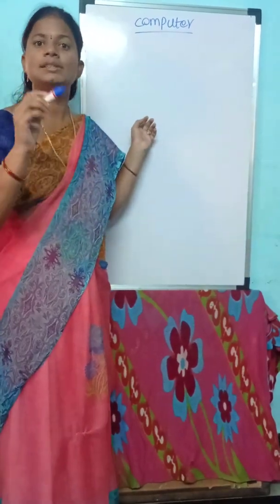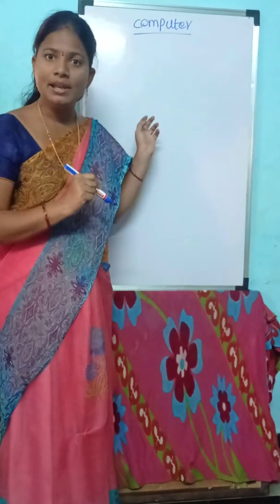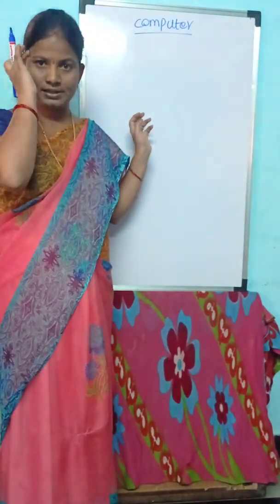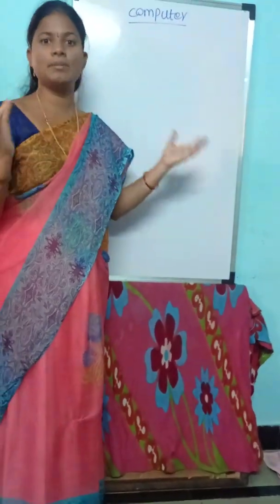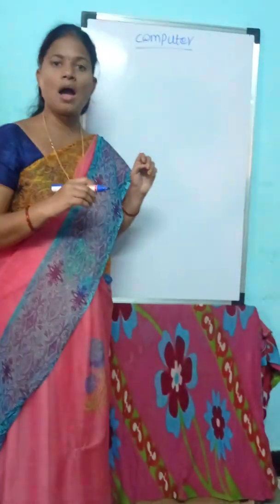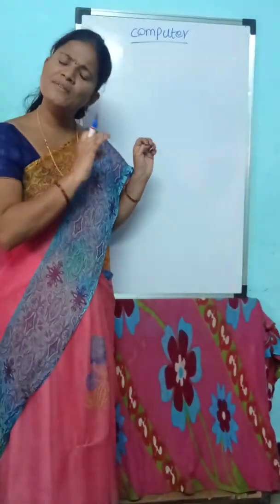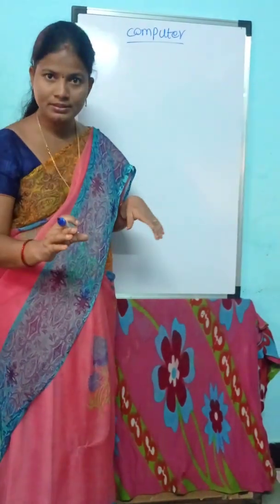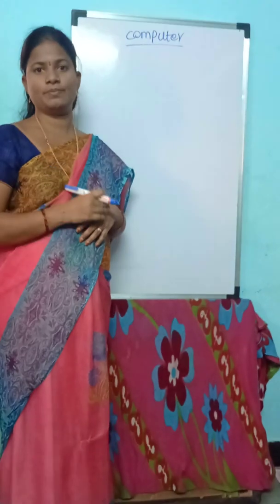Let's discuss the differences between a man and a computer. A man can think, write, eat, drink and remember things. But a computer does not have a brain like us. A man can do everything but not as fast as a computer.